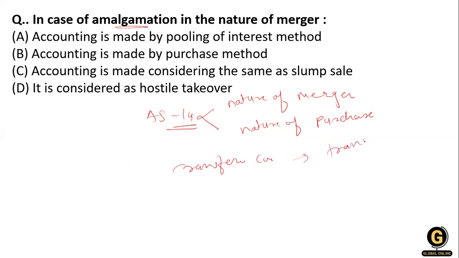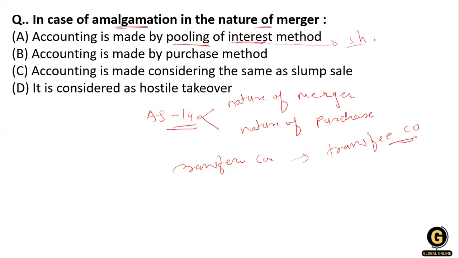So in the nature of merger, they are interested in pooling the assets and liabilities, and they are also interested in pooling the interest. In the pooling of interest method, they pool the interest of whom? The interest of the shareholders.